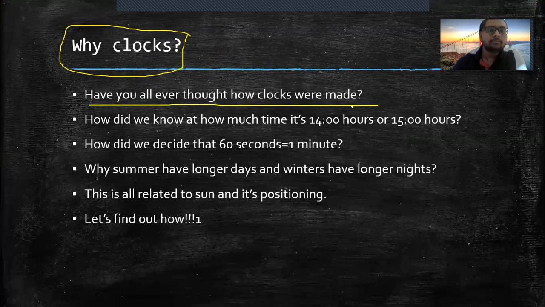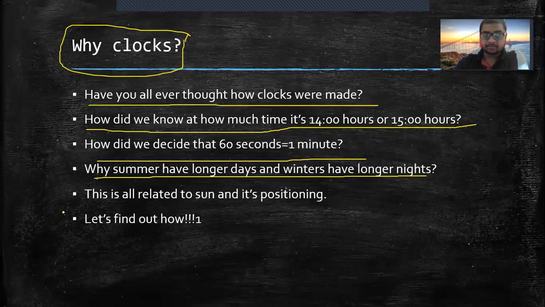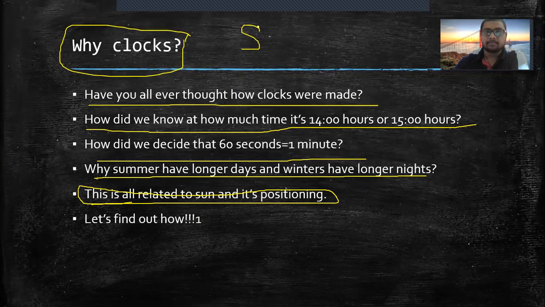Okay, let's see now the question. How did we know how much time it's 14 hours or 15 hours? How did we decide that 60 seconds is 1 minute? Why do summers have longer days and winters have shorter days and longer nights? This is all related to sun and its positioning, correct? Yes, it's all related to sun and its positioning. But still, what's the topic? It's shadows.